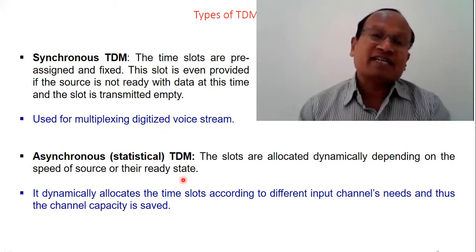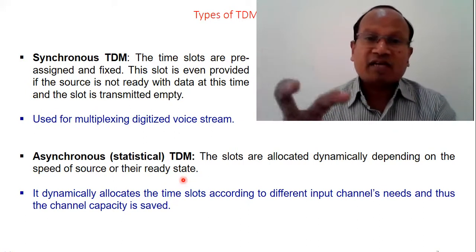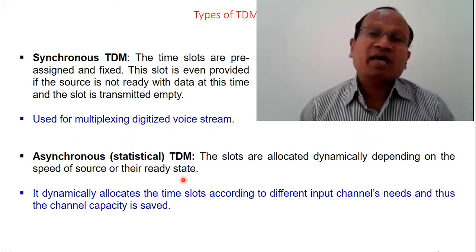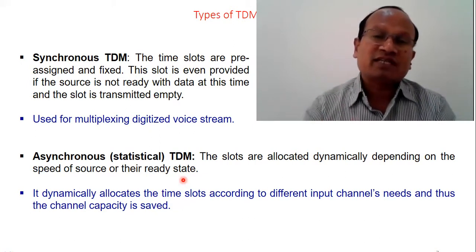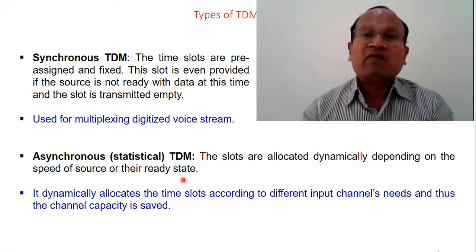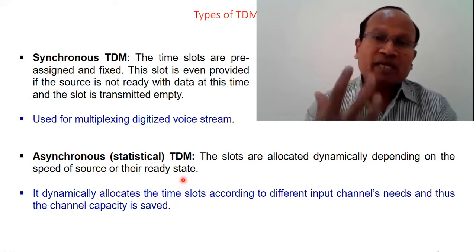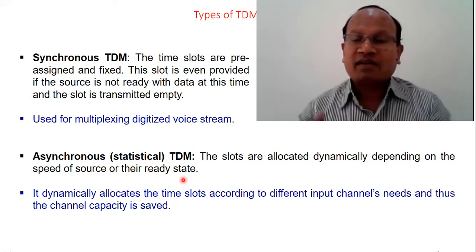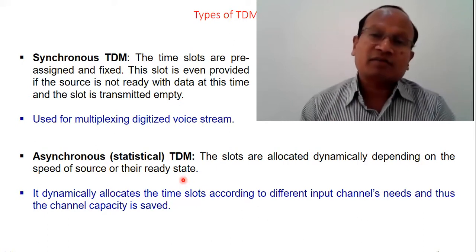So why is it called statistical? Because the arrangement is dynamic, and the dynamic assignment of time slots is made by certain criteria, and that criteria will be evaluated using statistical means. Then we find that yes, the next message slot is ready to be transmitted, so it can be assigned the time slot that is waiting for the next message slot.